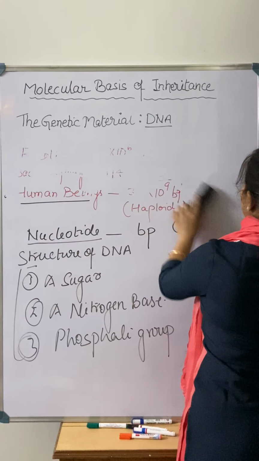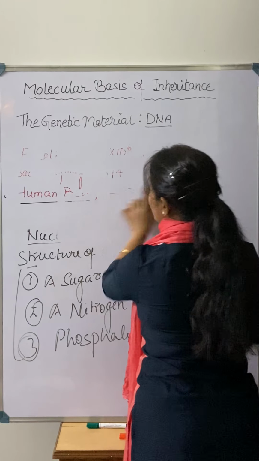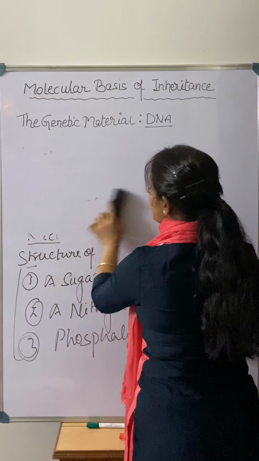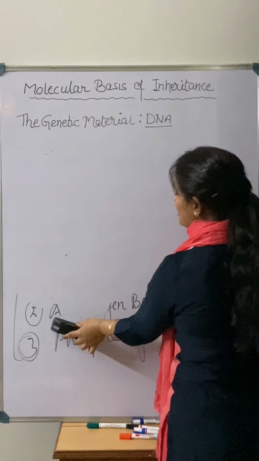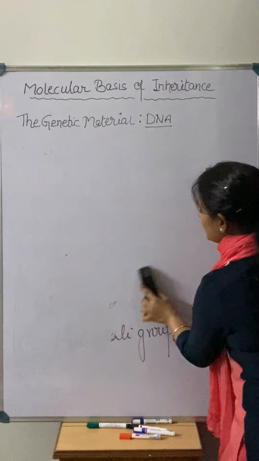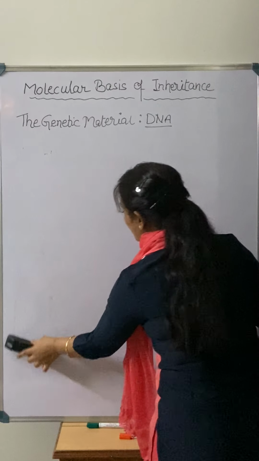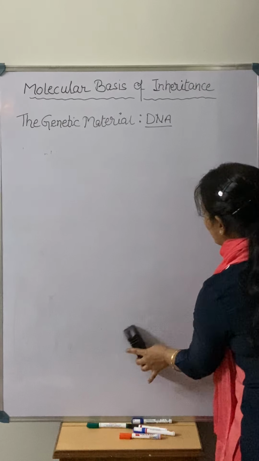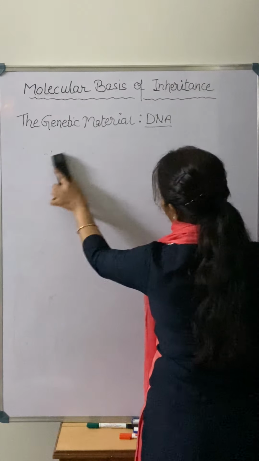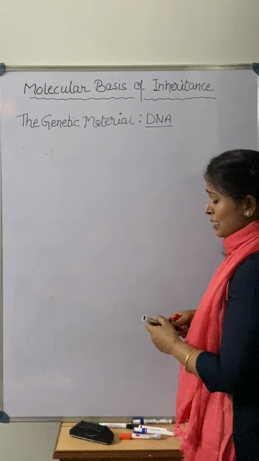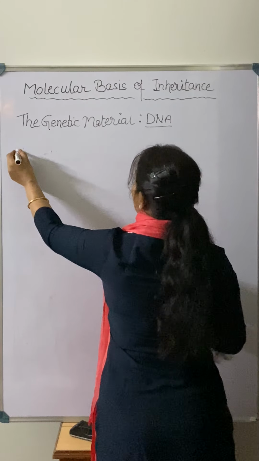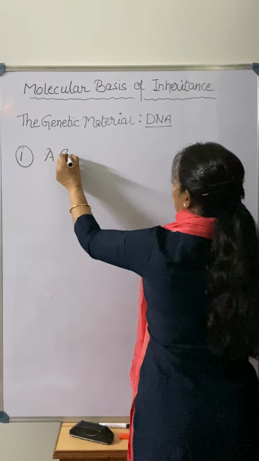So if we talk about the DNA sugar, I have told you there is a discussion that RNA and DNA both are genetic material, and in some viruses RNA is also the genetic material. So here we will talk about both genetic materials, DNA as well as RNA. Okay, so if we talk about the first thing, sugar.